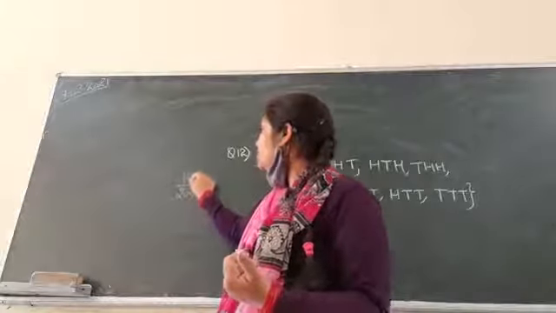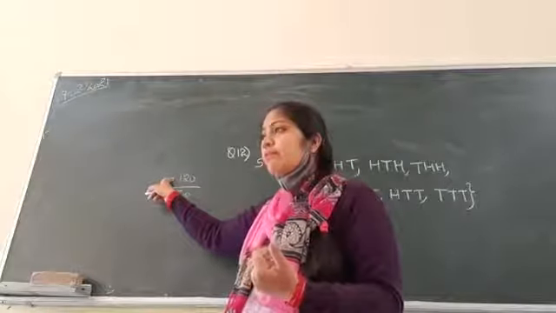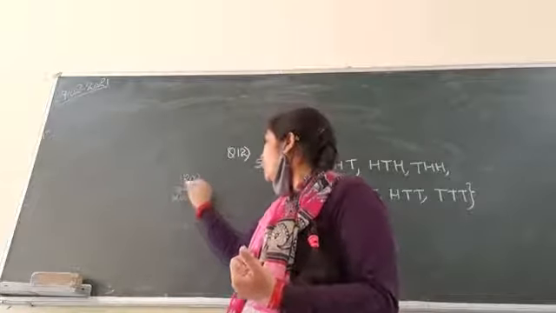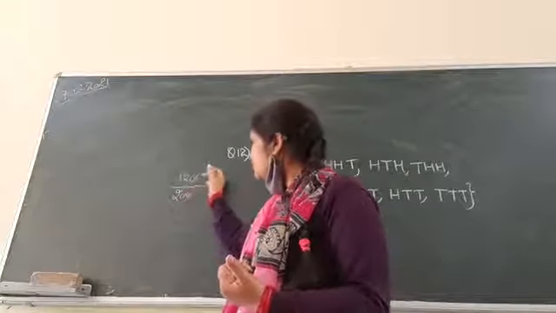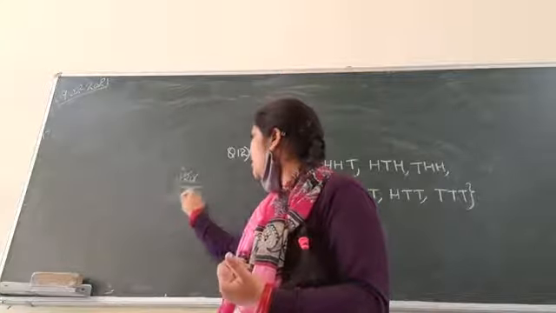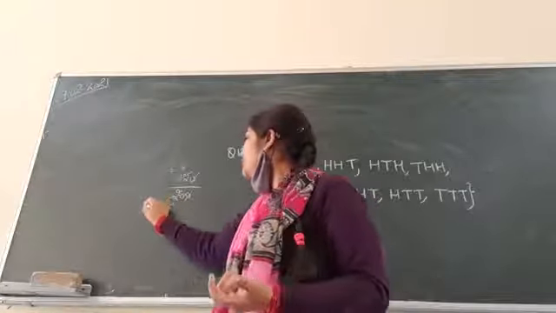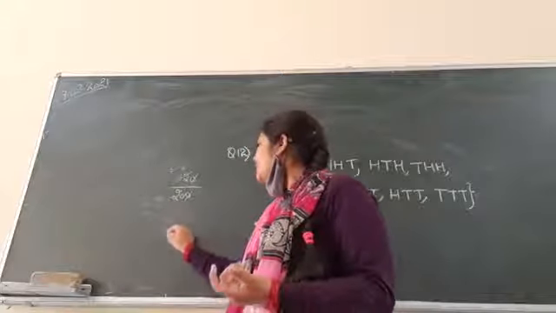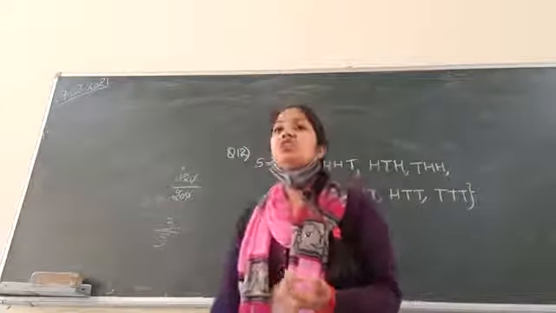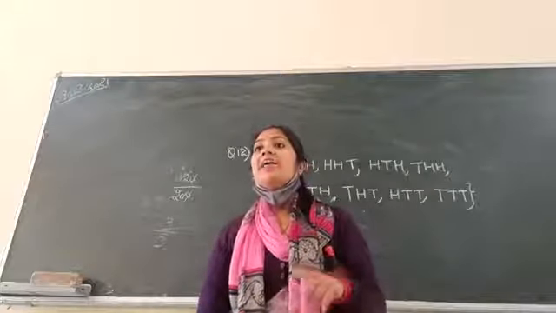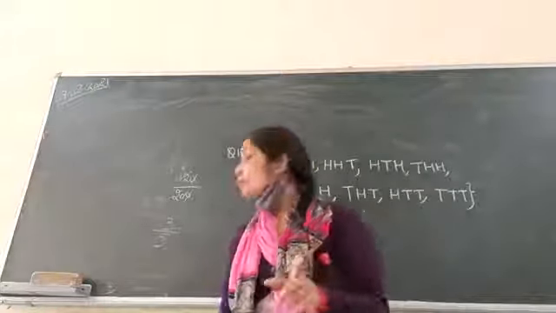120 times. These are your 120 is your favorable outcome, 200 are your total. Okay, so what is your probability? 2 6s are 12, 2 10s are 20, and 2 3s are 6, 2 5s are 10. So your probability for getting a digit 5 is 3 over 5, right? And it's not equal to 1 over 6.